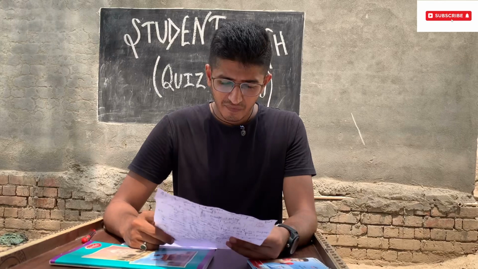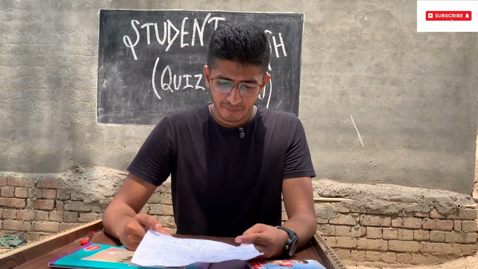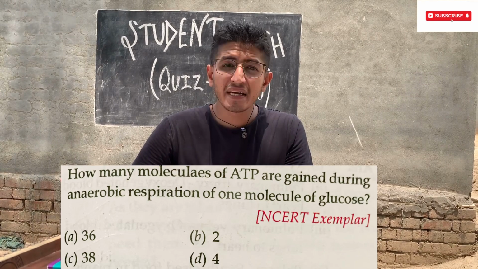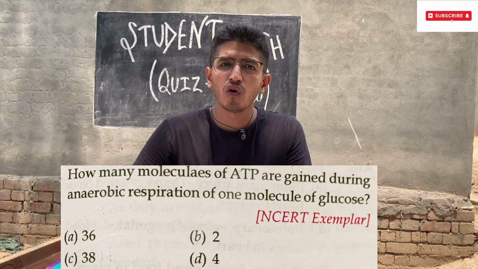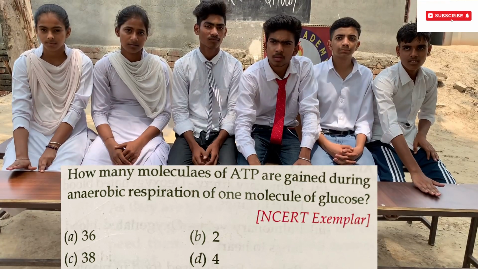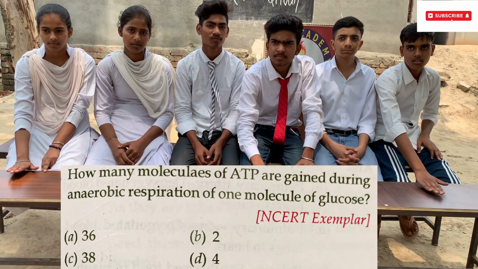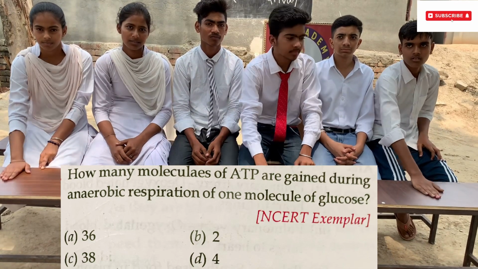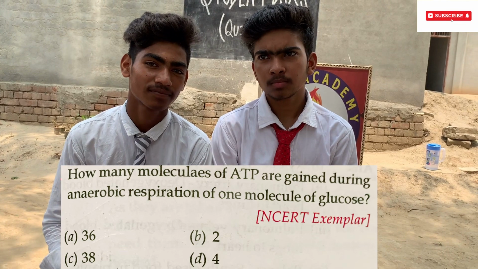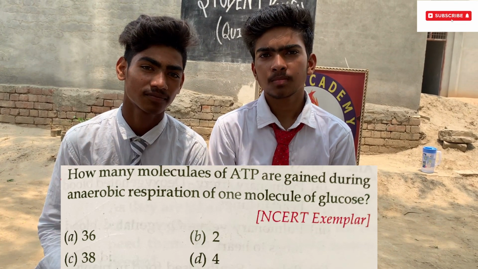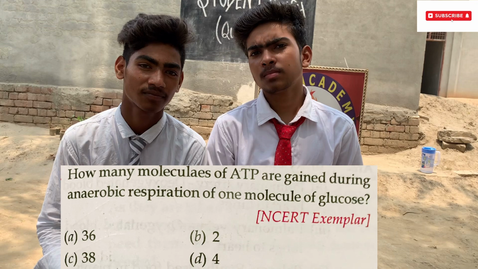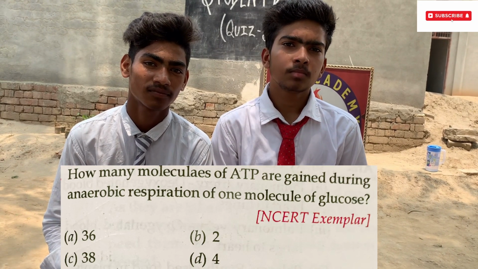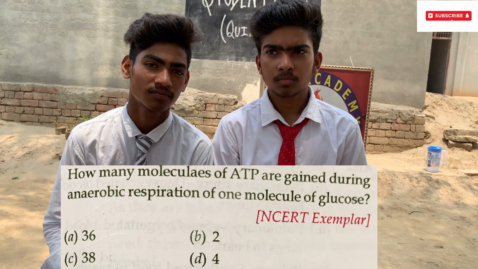And the next question goes to all the participants. How many molecules of ATP are gained during anaerobic respiration of one molecule of glucose? And the options are A. 36, B. 2, C. 38, D. 4. Okay, team C, you tap first on the bench. So I am repeating options once again. A. 36, B. 2, C. 38, D. 4.